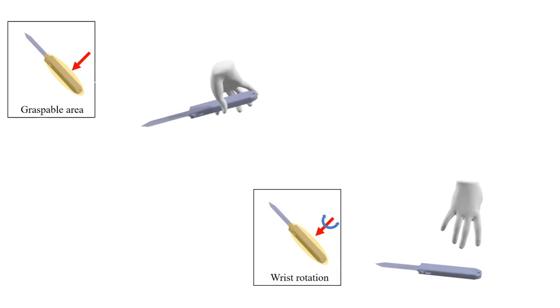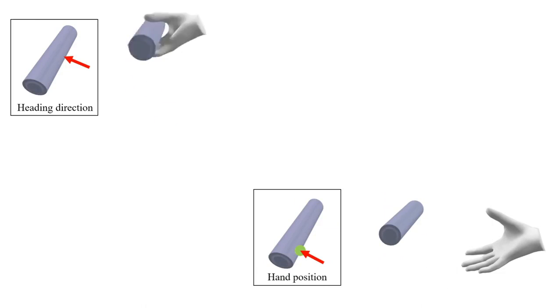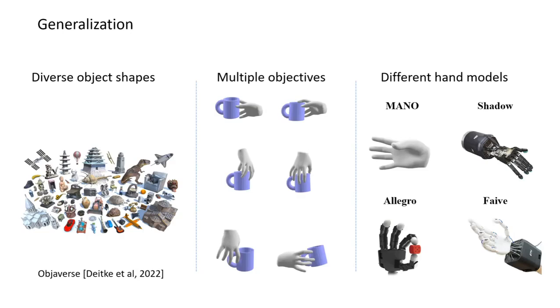Our motion objectives are specified by the combination of a graspable area on the object, wrist rotation, heading direction, and hand position. There are two main challenges to generate objective-driven grasping motions at scale with different hand models. First, to generalize across different objects, diverse motion objectives, and hand models, our formulation cannot assume a specific object shape, motion pattern, or hand morphology.